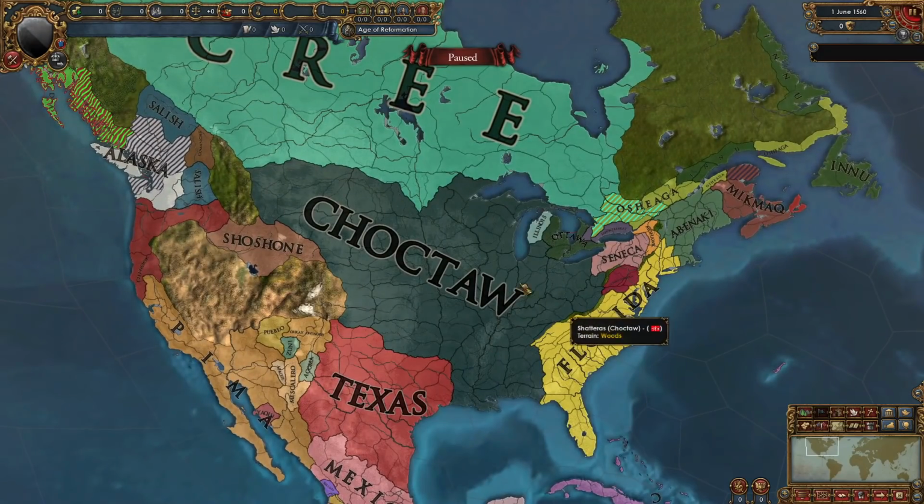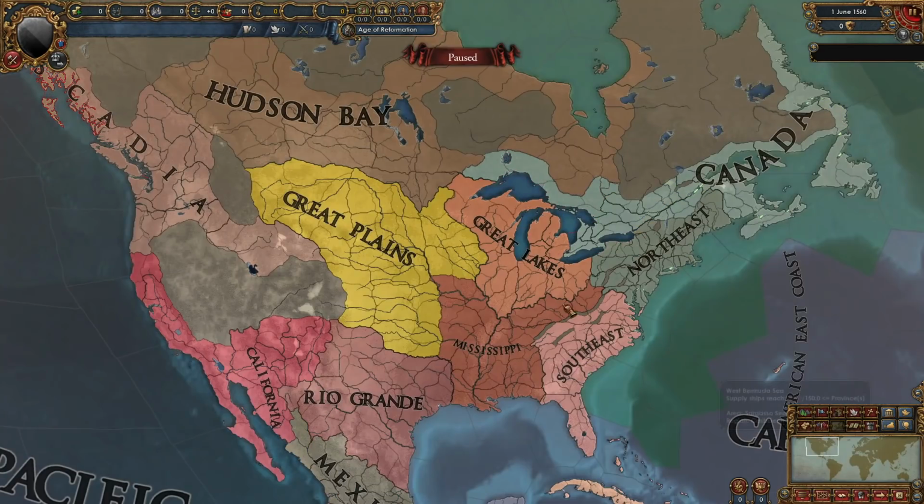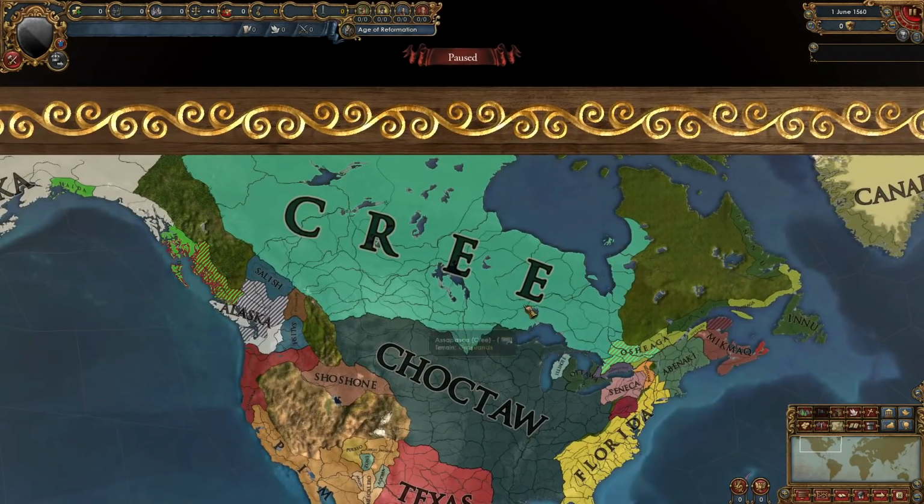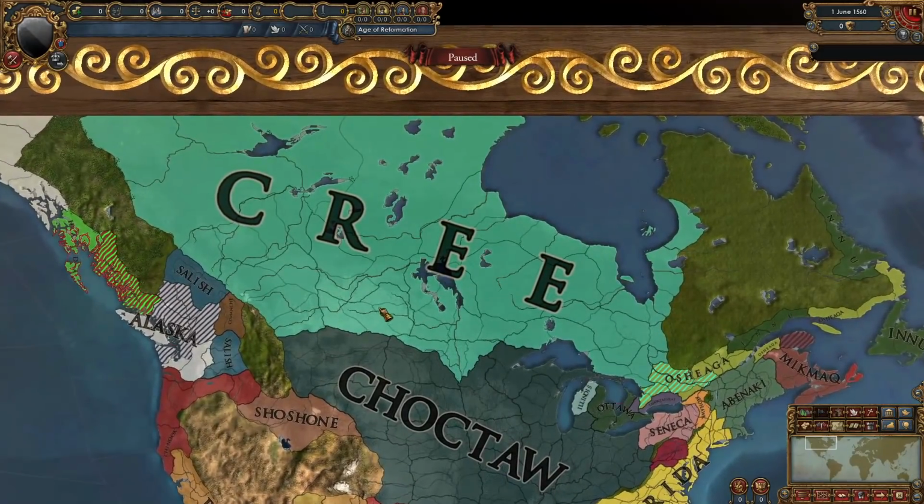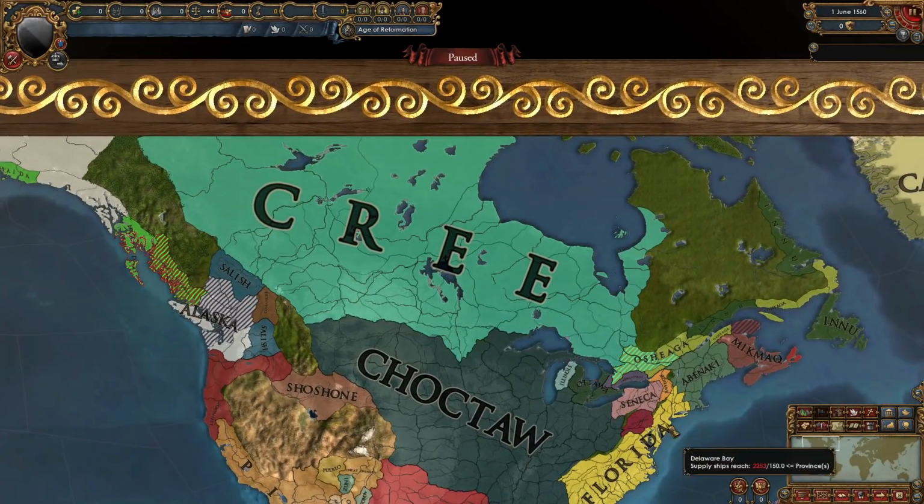Choctaw is still huge. They've almost completely wiped out Illinois, and they've almost completely taken over 3 regions. Remember, they started in the Mississippi, and now they own the Great Plains lands and Great Lakes as well. And Cree has also managed to settle all their tribal lands, so now they're pretty huge as well. The US doesn't exist. Thank you, Florida man.